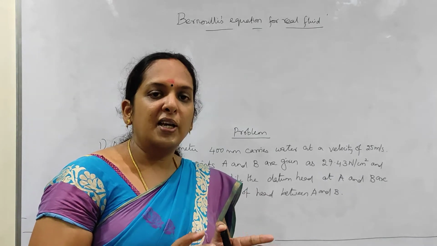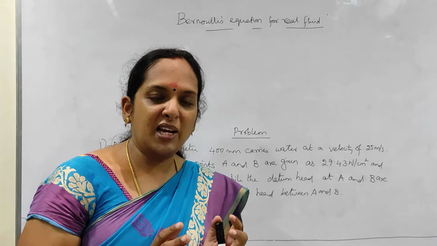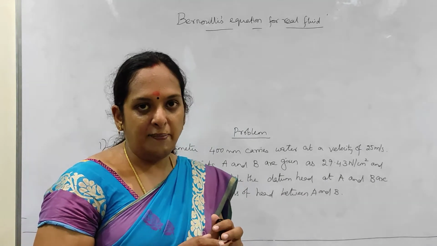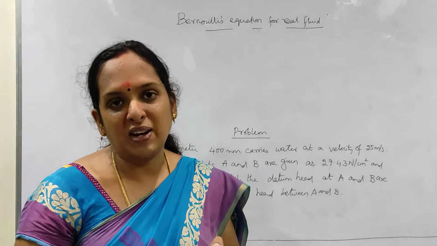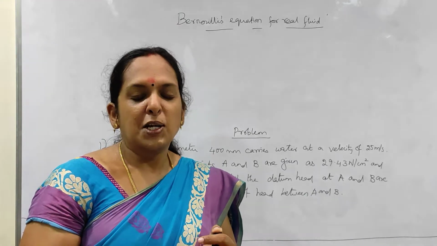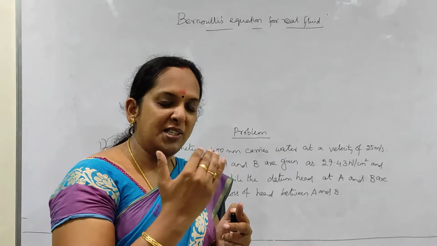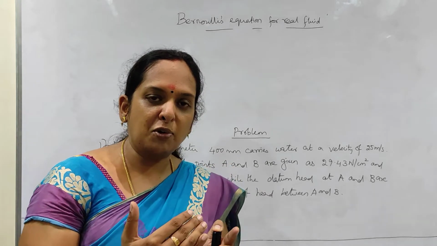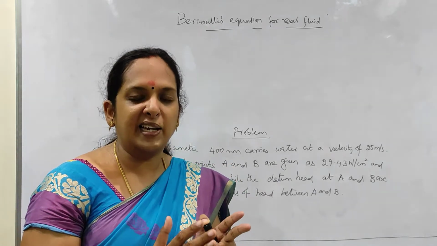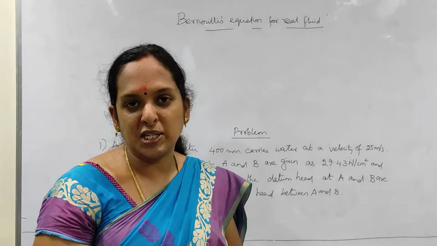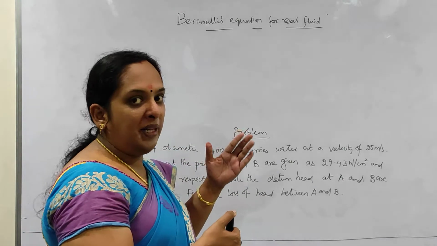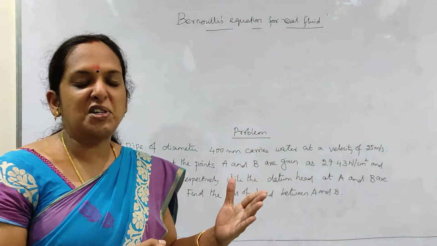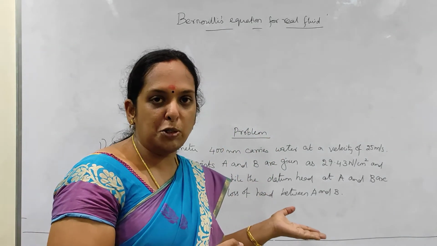All fluids have viscosity, or we can say some friction is there. So if there is friction, definitely there will be a loss of energy. Am I right? But earlier Bernoulli's equation was derived on the basis of the concept that the fluid is ideal, that means it is not viscous. Based upon that only we derived the equation and saw all the problems.